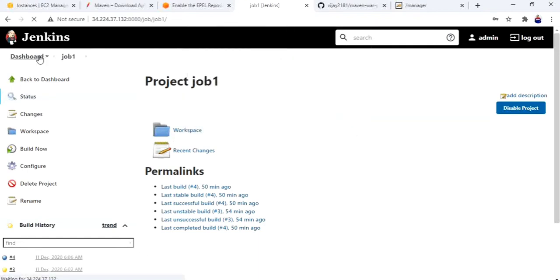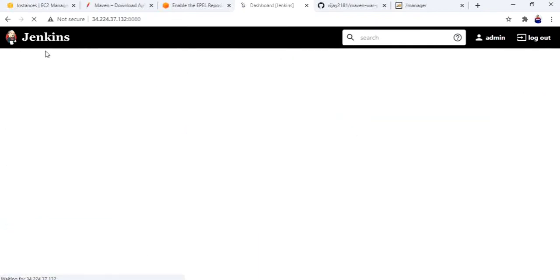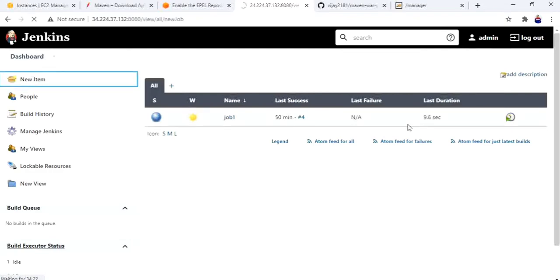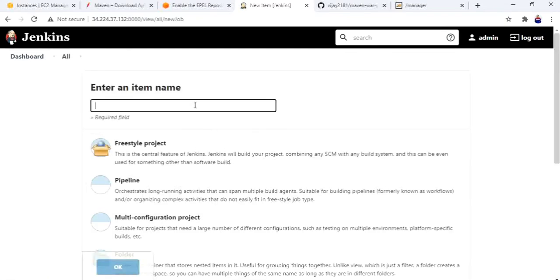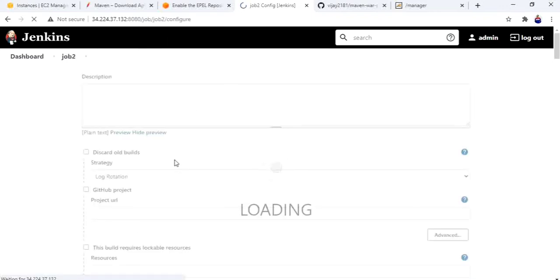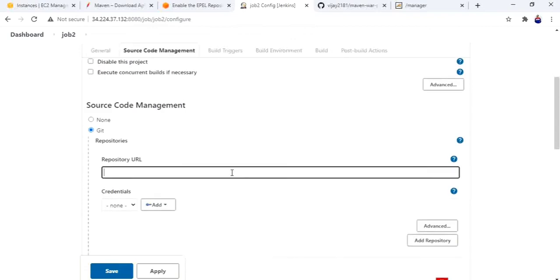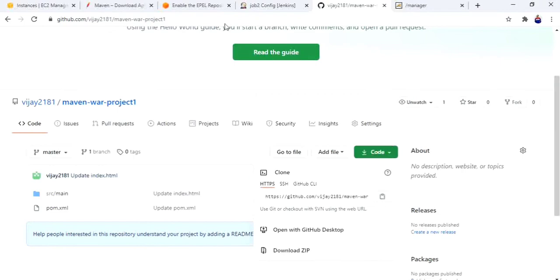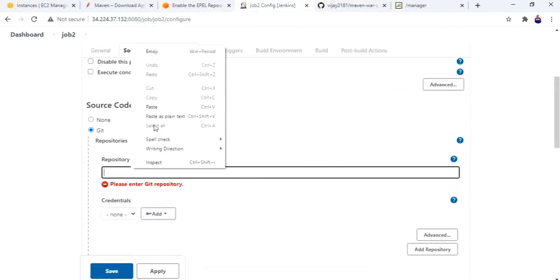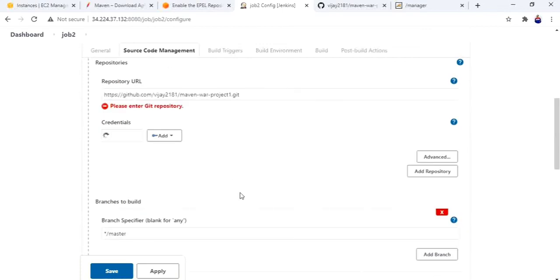Now let me create a new job. Git, copy. The URL has been copied.